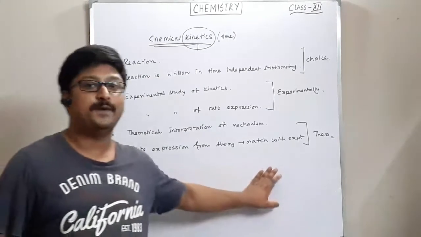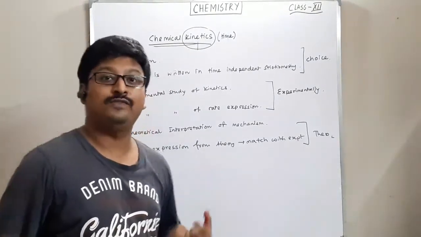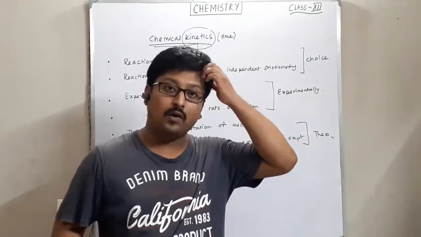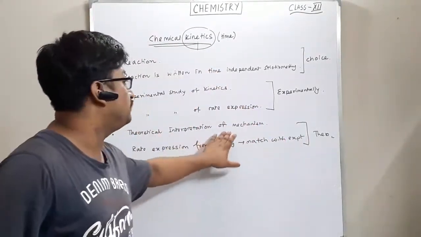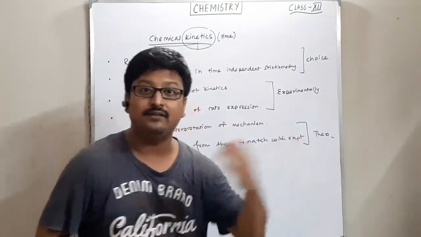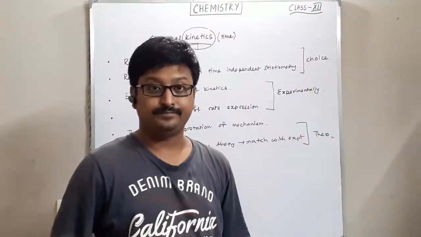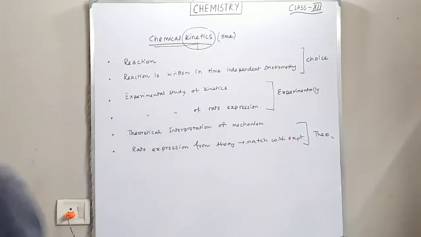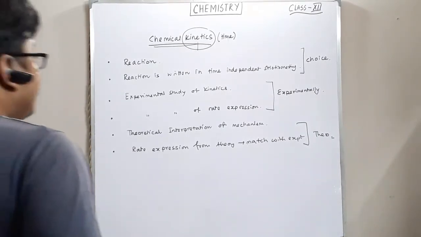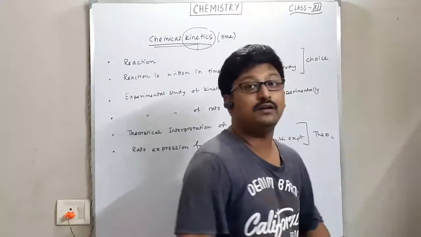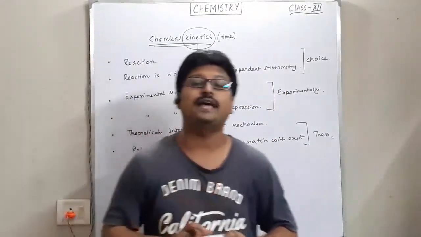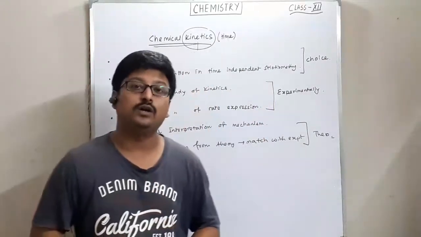Now when we match with experiment, and if it matches, then what can we say? That our observation of the mechanism of the corresponding reaction and the rate of the reaction is the same. And at that point we get a clear idea about the rate of the reaction. Now, this rate of the reaction is a very diverse field. People have worked on that.